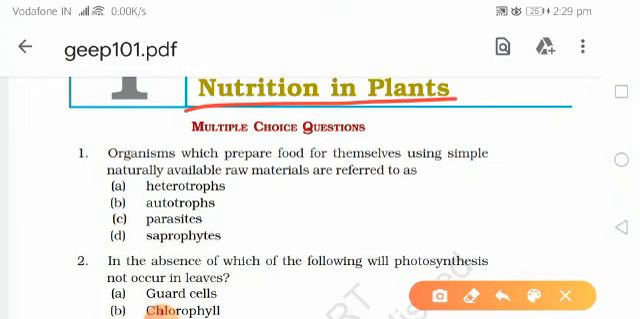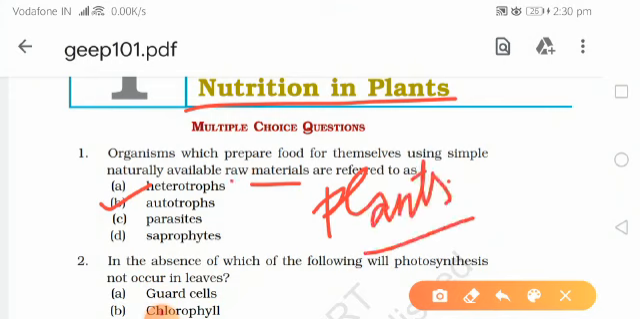So let's start. Our first question is, organisms which prepare food from themselves using simple naturally available raw materials are referred to as. So basically we have to tell in this question the organism which prepare food by their own, by using raw materials. I told you this question and this explanation in my previous video. So the answer is autotroph. Autotrophs make their food themselves, and the example is plants.